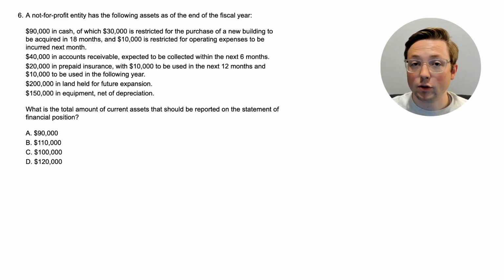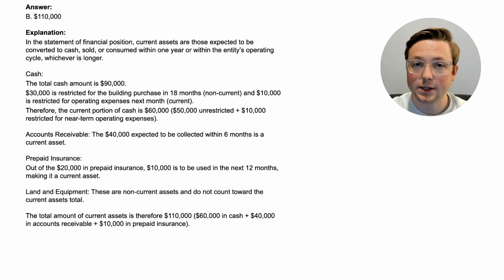Okay, this is the only question where we're dealing with something other than net assets and equity, although I guess we dealt with liabilities in the conditional question. But here we're dealing with current assets in the statement of financial position. So your current knowledge of current assets is probably sufficient to figure out this question. Go ahead and read through this, think through the information that's given, and when you're ready, come back, we'll look at the answer together and see if you got the right answer. All right, the answer is B, $110,000.